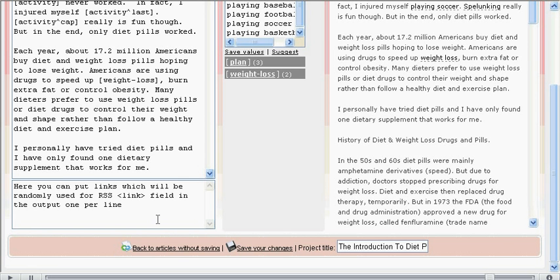One last window we have down here that has some text in it before we click on it says, here you can put links which will be randomly used for RSS field in the output, one per line. And this is a pretty cool little feature. If you're using your articles for an RSS feed, so say you're inputting this content into a blog. If you're familiar with RSS feeds, they're usually of a particular format, and that format is title. Then under that you have content, your RSS feed content, and then under that you have your link. Well, when the Content Club generates your RSS feeds, this little window here is where you put the links that you want to be shown underneath your feed content.